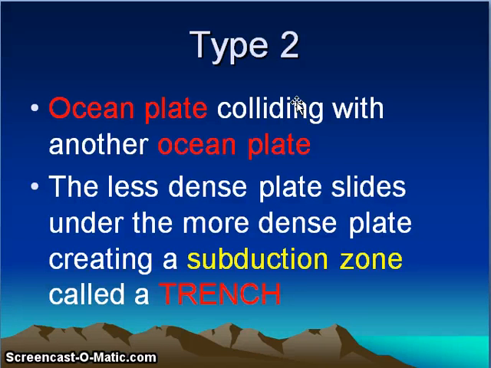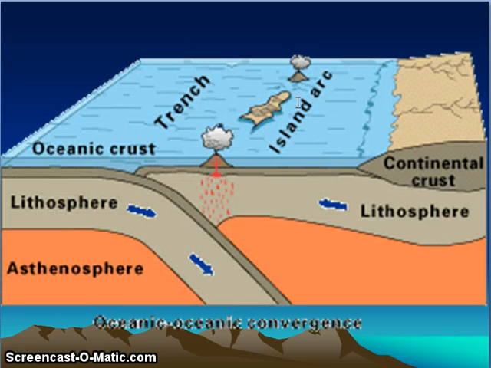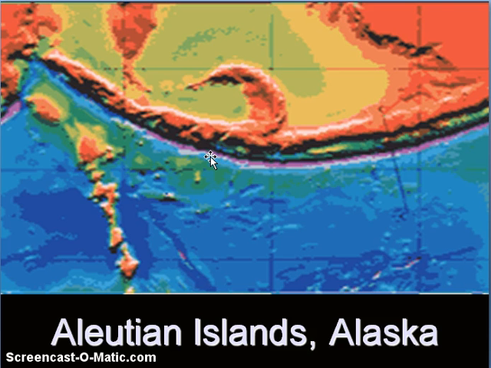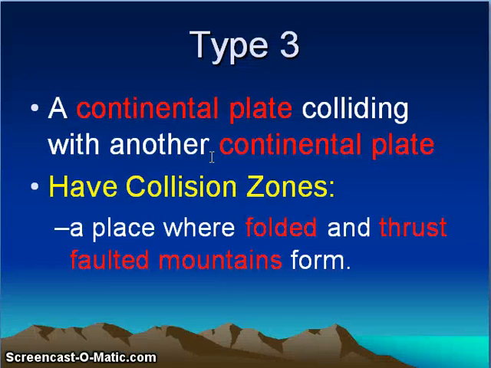Type 2 is an oceanic plate colliding with another oceanic plate. In this case, the less dense plate slides under the more dense plate, creating a subduction zone called a trench. The trench is not so deep, since both are oceanic plates. The Aleutian Islands, Alaska, are an example.